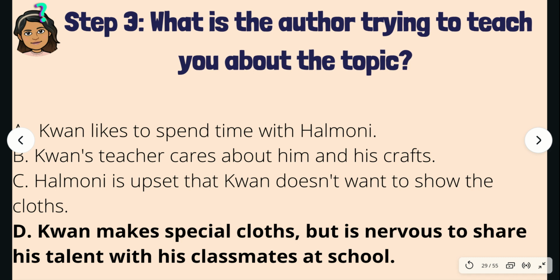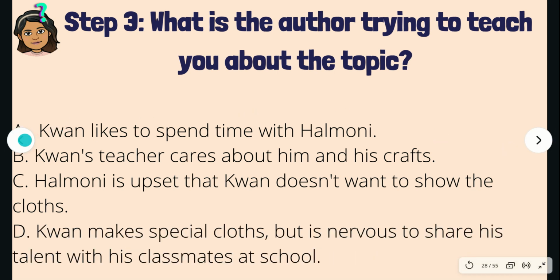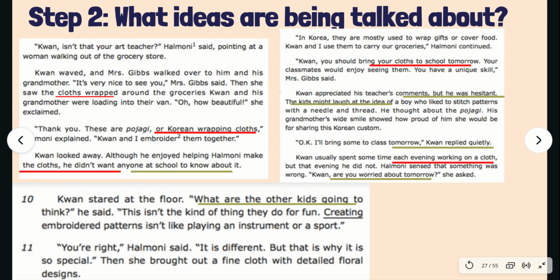It is D. The author is trying to teach us that Kwan makes special cloths but is nervous to share his talent with his classmates at school. If you look back into our text, we had said that we were learning about Kwan, and we also saw some important ideas here that they were the cloths and that he was pretty nervous about showing them to school.